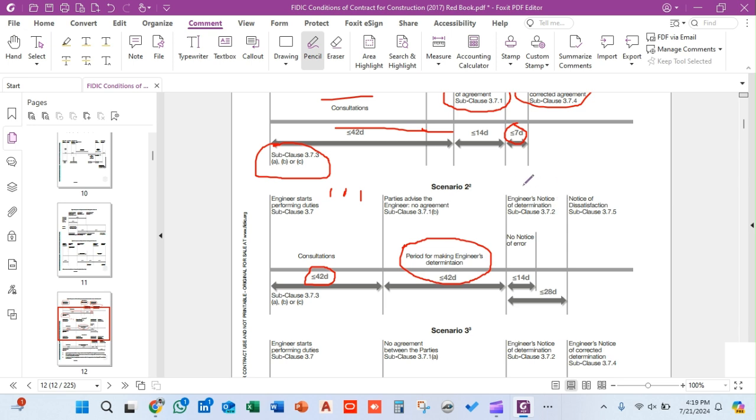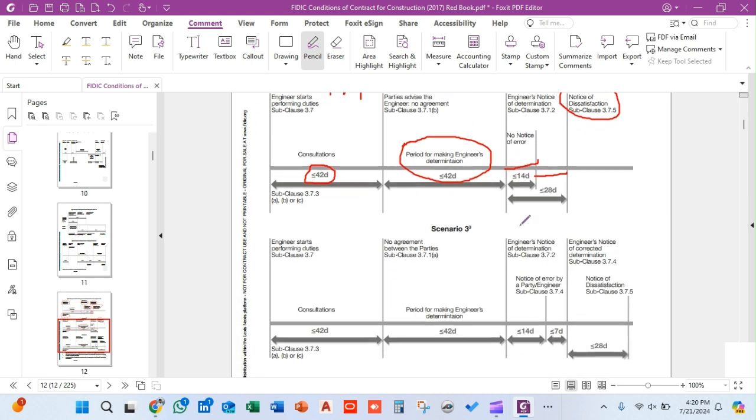When the engineer's notice of determination in accordance with clause 3.72 has been issued, and within 14 days no notice of error has been received from either party, neither the client nor the contractor, then the engineer determination has been accepted. Or, within 28 days from this date, either party may issue a notice of dissatisfaction according to 3.75, that they do not agree to the engineer determination. So this is the second scenario.